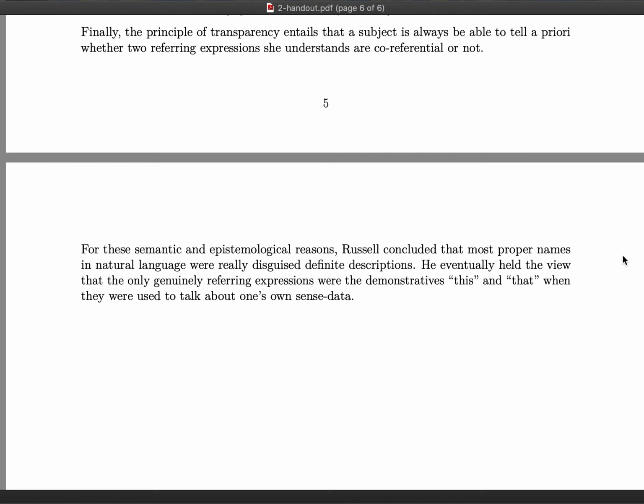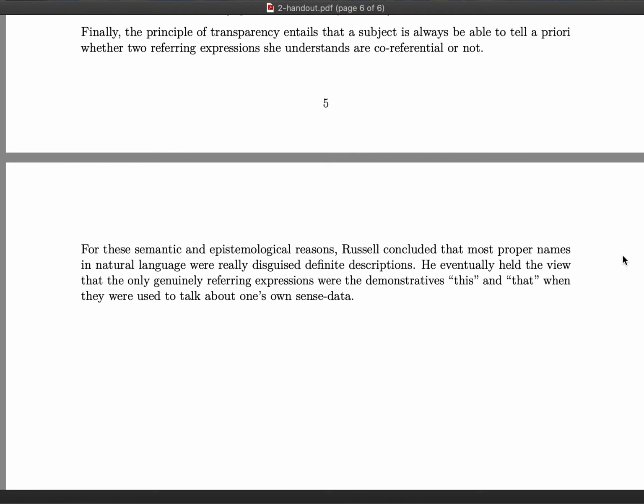Now, those are two names which we're not able to tell a priori whether they were co-referential or not, because the discovery that Hesperus is Phosphorus was an empirical discovery.